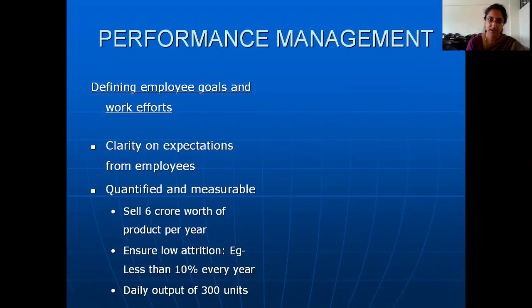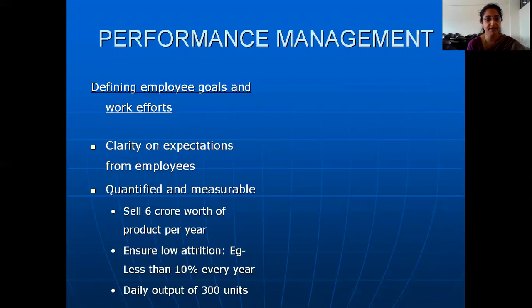See, we can understand that all companies would have made some kind of expectations in the form of job descriptions for their employees. So now let us take, for example, we are having a job description for a sales manager. These job descriptions will be quite general in nature. So some of the general expectations would be, they should make sure that an adequate number of products are sold. Another general expectation could be, the sales manager should make sure that the workforce, the sales force, are happy.